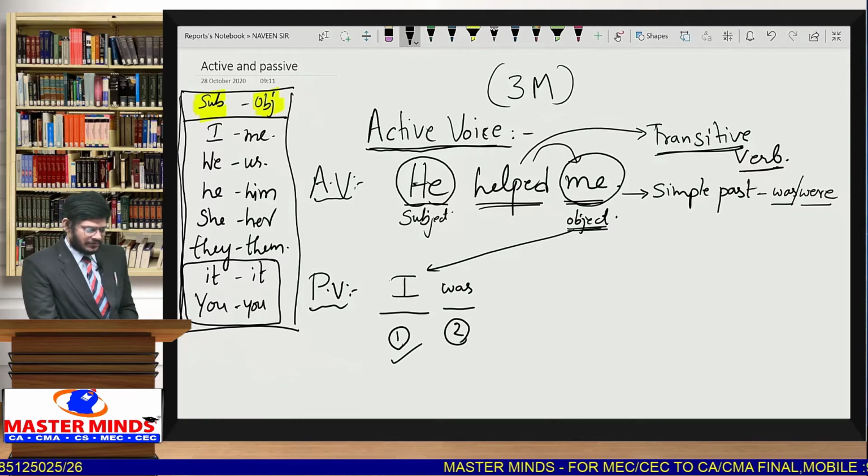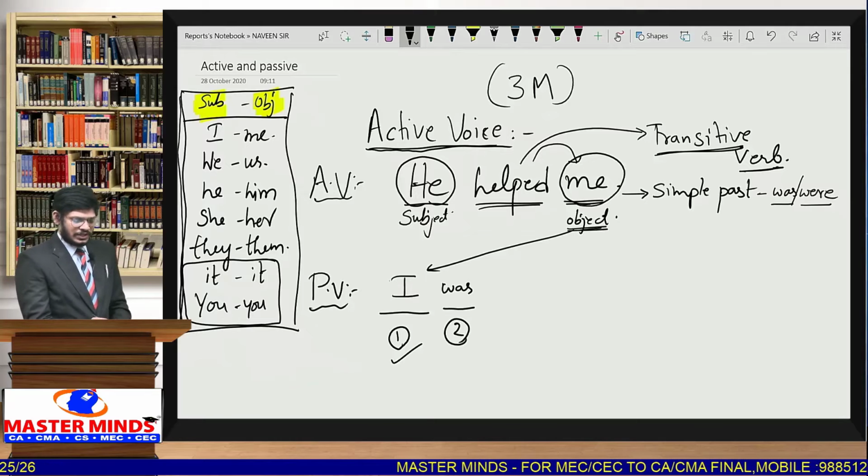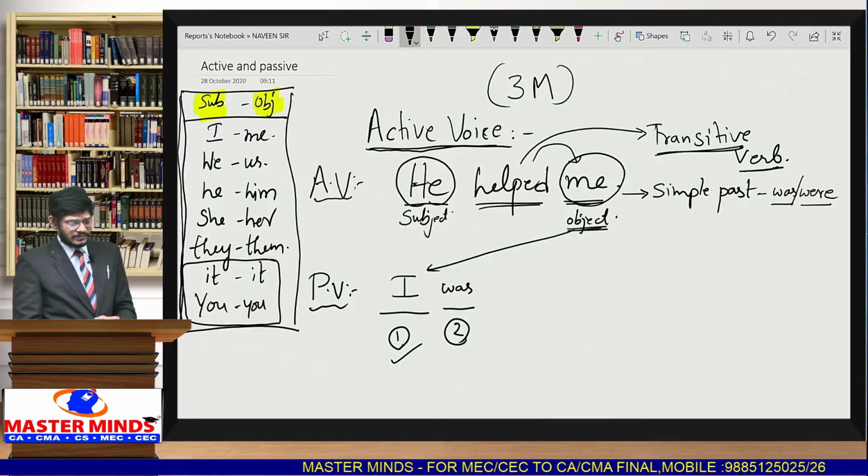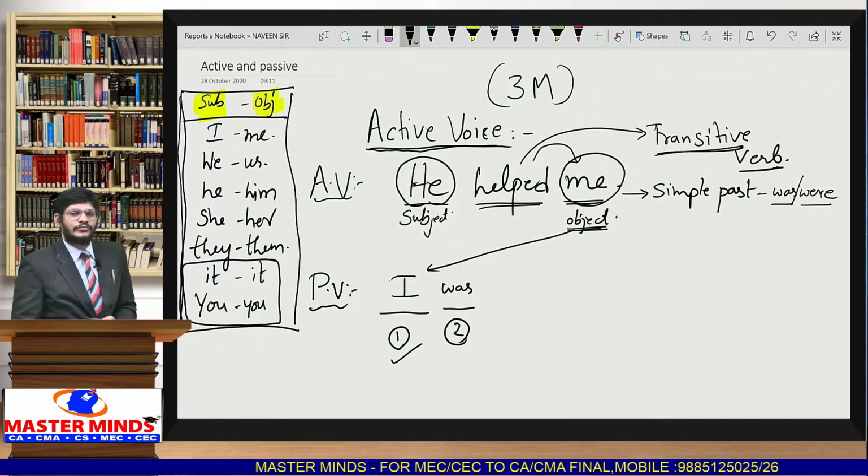Select the suitable helping verb from the given table. So here like this we have a table. I'll tell you the table in a few minutes. First let us complete the basic 5 steps.